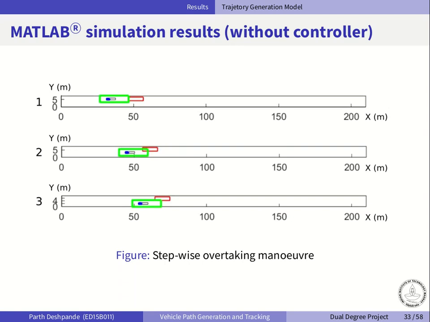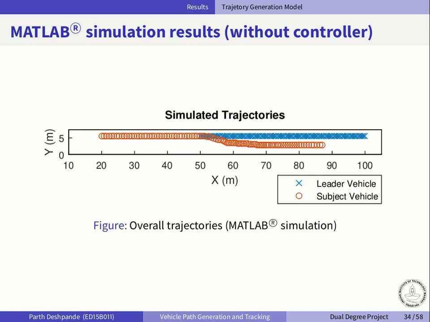In the second stage, that is an intermediate one, we can see that the maneuver is happening. And finally, in the third stage, the maneuver is completed and the traffic vehicle goes outside the detection region, so the subject vehicle just continues moving straight. So these are the overall trajectories obtained for both the vehicles with a successful maneuver.